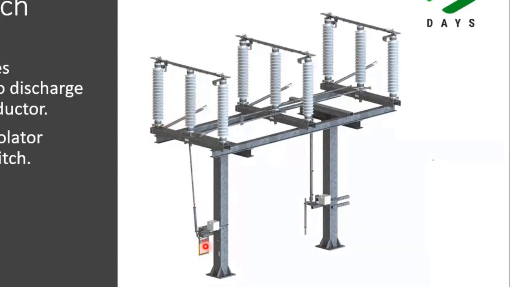Here there is one operating mechanism for the earth switch and one operating mechanism for the operation of the isolator. So all three earth switches are operated by one operating mechanism. It will close the earth switch or open the earth switch. This moves vertically and makes a contact here, and this is earth. The other end is connected to the ground mat in the substation. So Ramesh, it is a gang operated earth switch, right? Yes, gang operated earth switch.